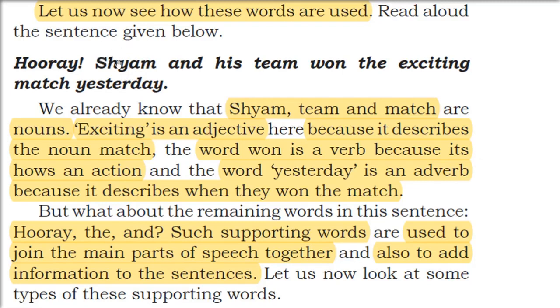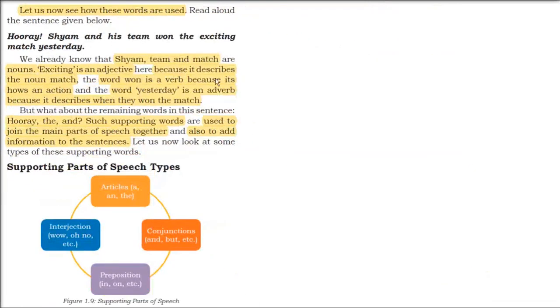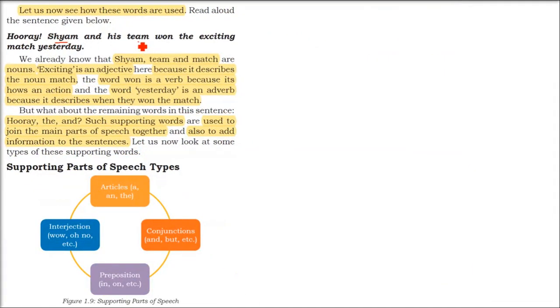Shyam is a name. Team is a group of people, so it is also a noun. Match is something being played. So name, place, animal, thing, thought, ideas, these are all nouns. So Shyam, team and match, these are nouns.